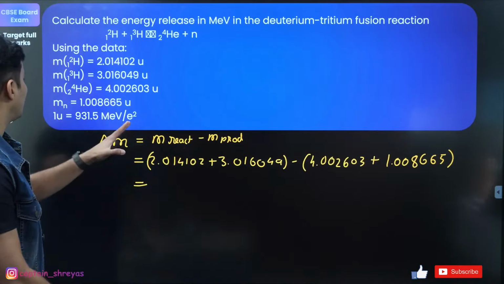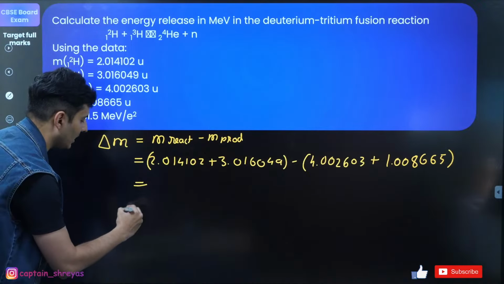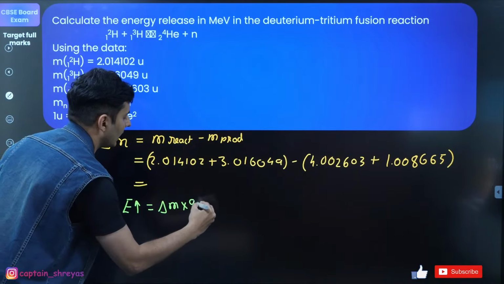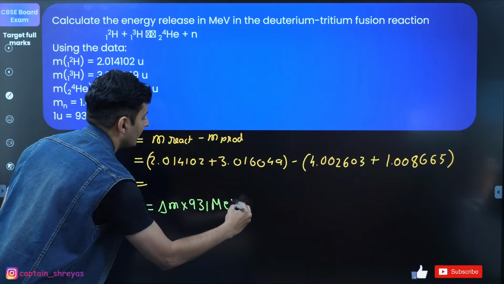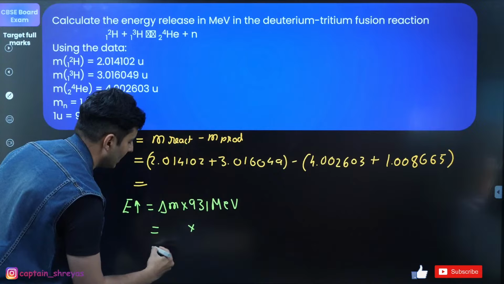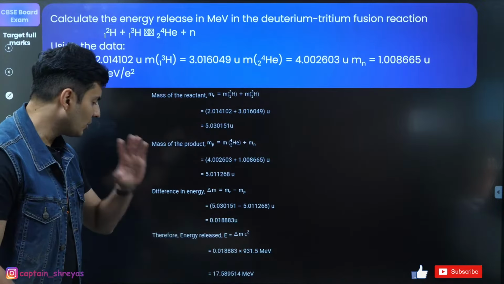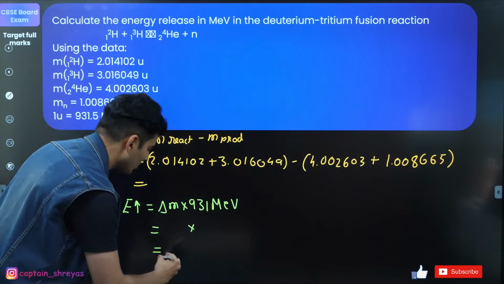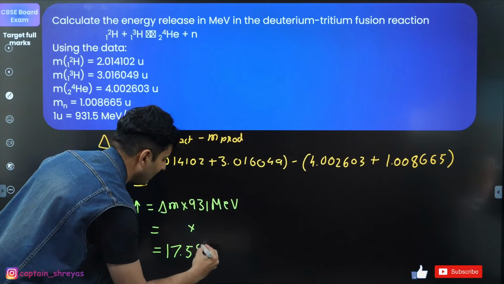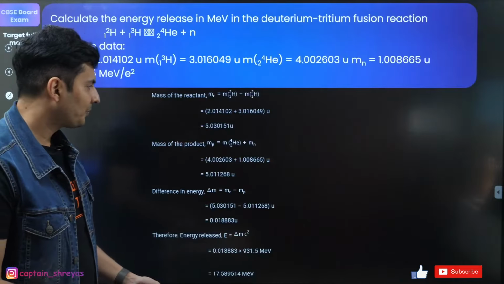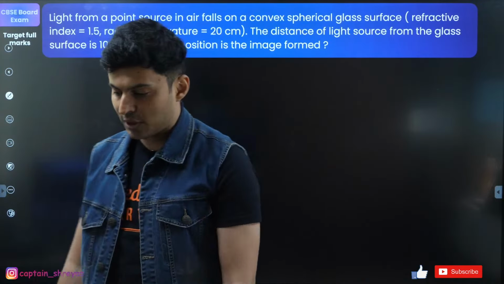Once you find the mass defect, finding energy is simple. The energy released is delta M into 931 mega electron volt. Just multiply that, and you will get the answer. That's all. The answer comes out to be close to 17.58 mega electron volt. Okay, let's do the next one.